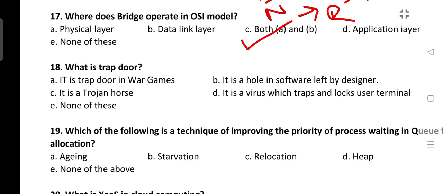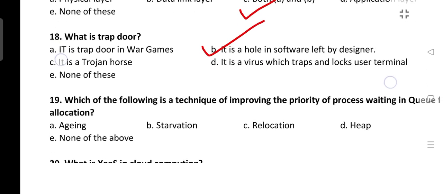Next is, what is a trapdoor? So let's see what a trapdoor is. Is it a trapdoor in war games? No, it is a hole in software left by the designer. This is the correct answer. So a trapdoor is intentionally left: the developer does some miscoding, or they leave some doors so that attacks can be made. So a hole in software left by the designer is the correct answer.